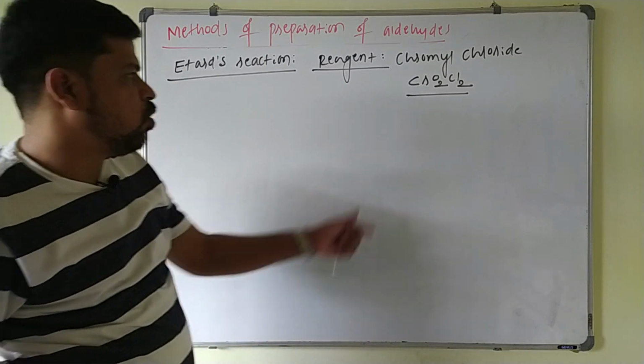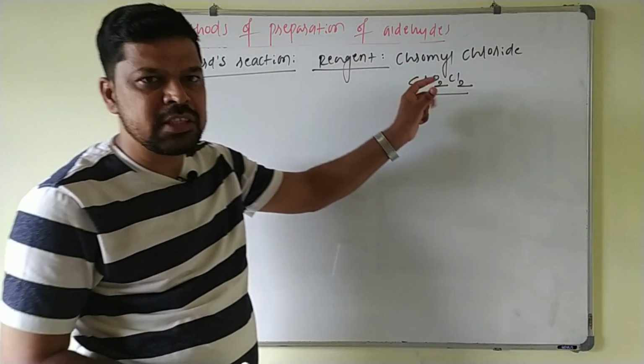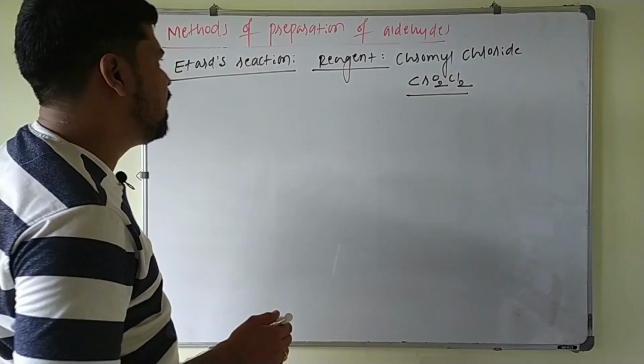In this reaction, what happens? Toluene reacts with this chromyl chloride in presence of CCl4 or CS2 to form a chromium complex, which upon hydrolysis gives benzaldehyde here.